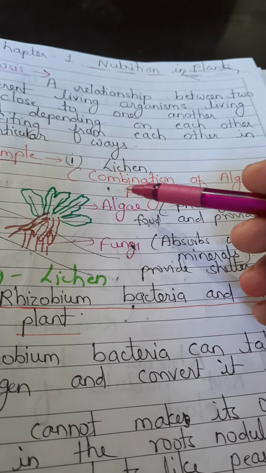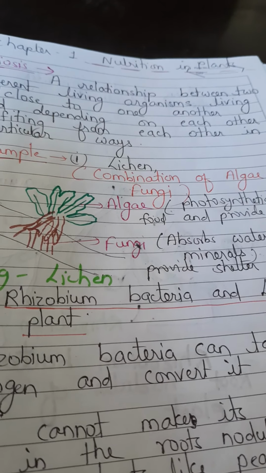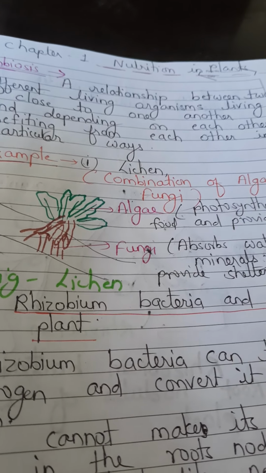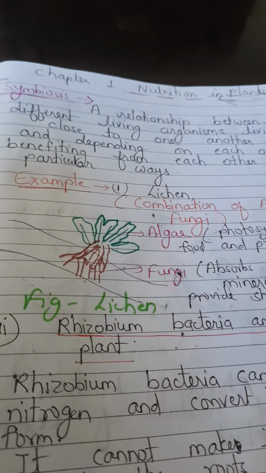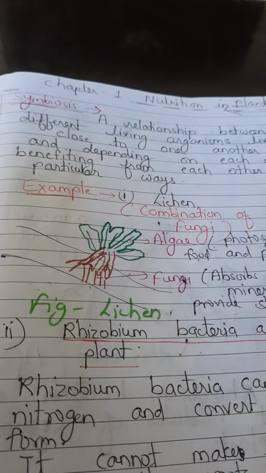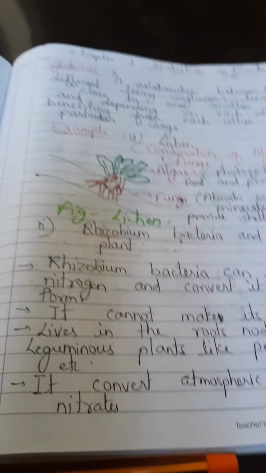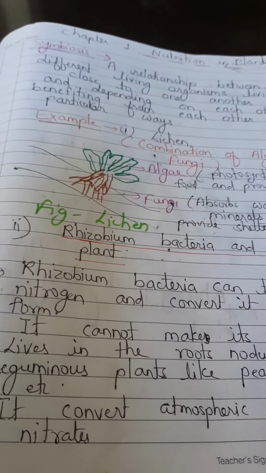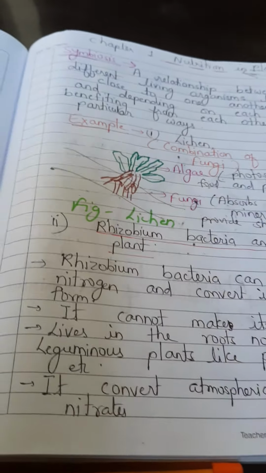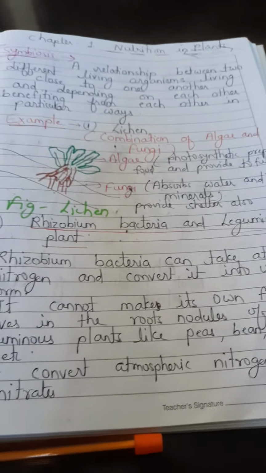In return, the algal component provides food to the fungal component. So these are examples of the symbiotic relationship. Next is rhizobium bacteria and leguminous plants. Do you know about leguminous plants? Leguminous plants are pulse-yielding plants, and rhizobium bacteria are one type of nitrogen-fixing bacteria.